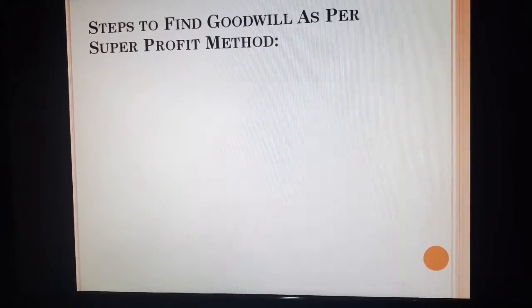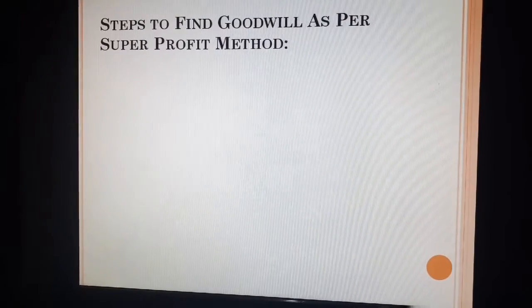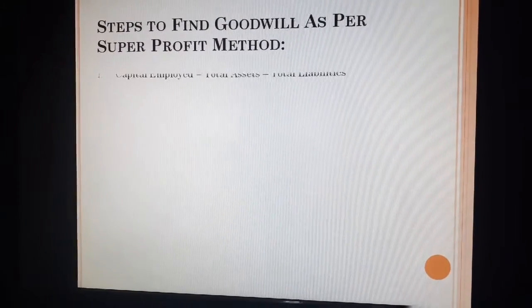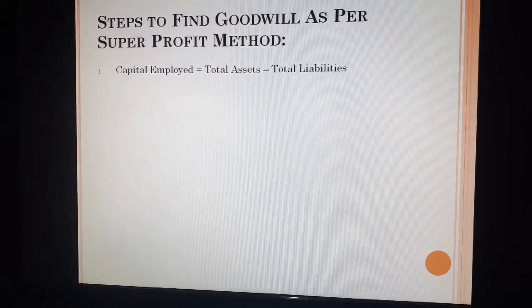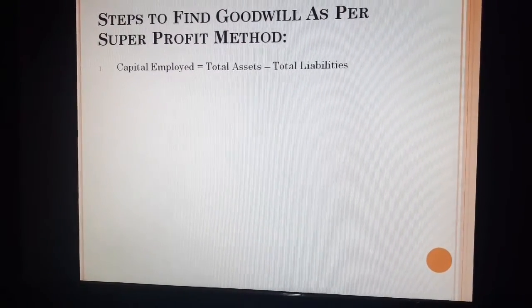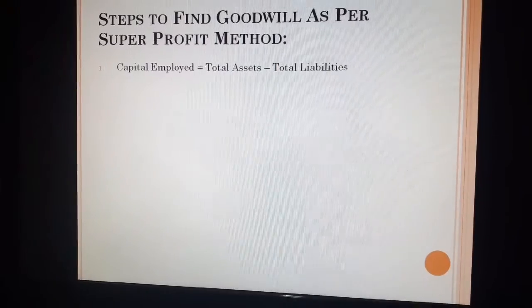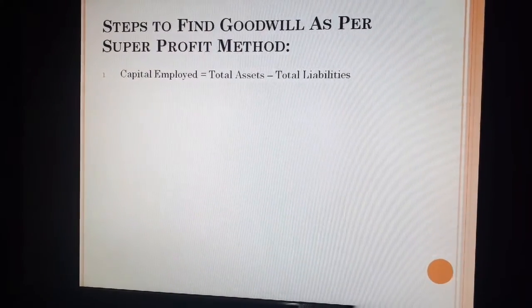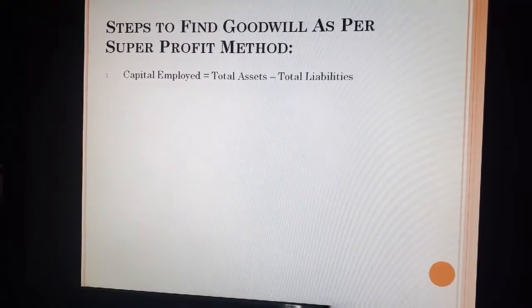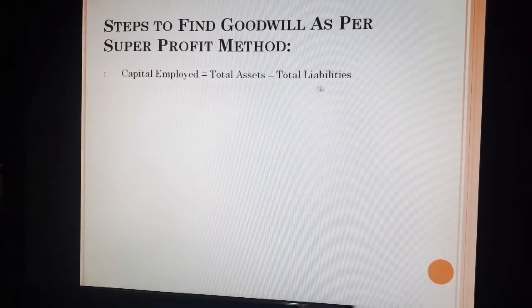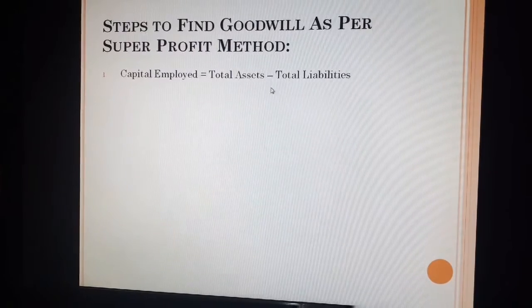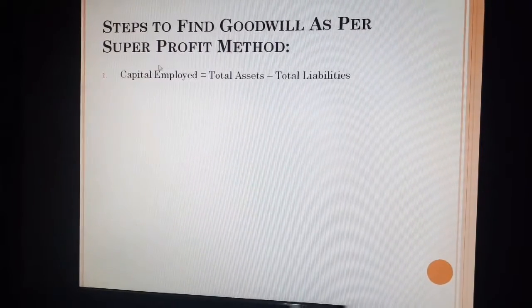Now let us understand the steps to find goodwill as per the super profit method. The very first step is capital employed. We have to calculate capital employed. Sometimes in the sum, the capital employed is directly provided, or sometimes you are provided with assets and liabilities information. If the total assets and total liabilities are provided, then the difference between them is called capital employed.